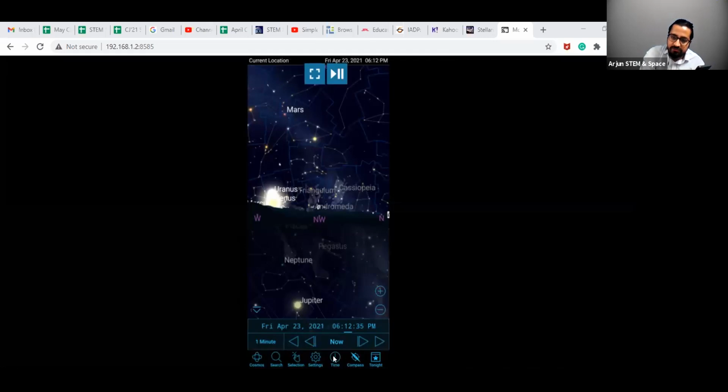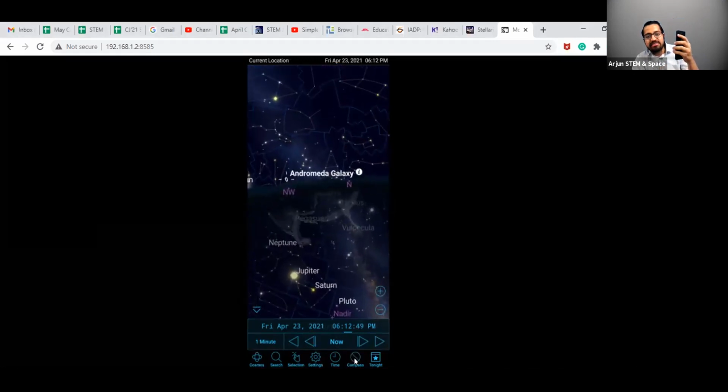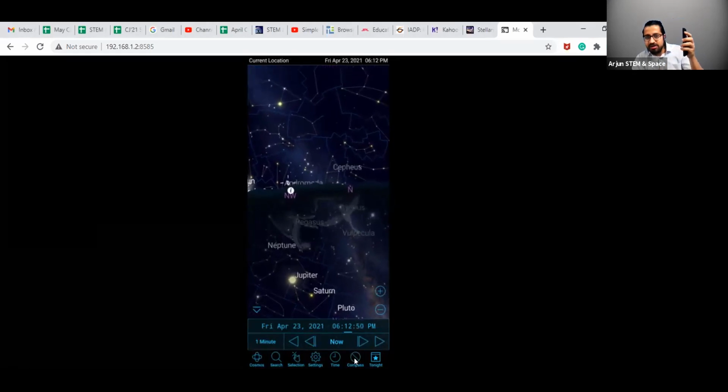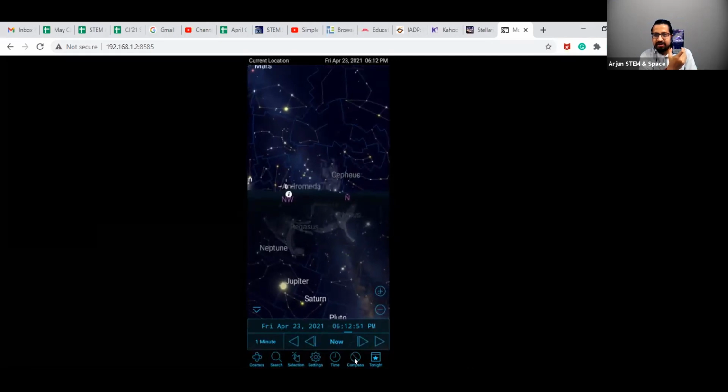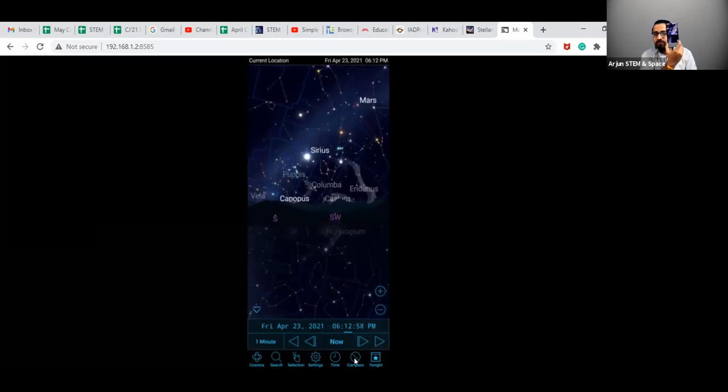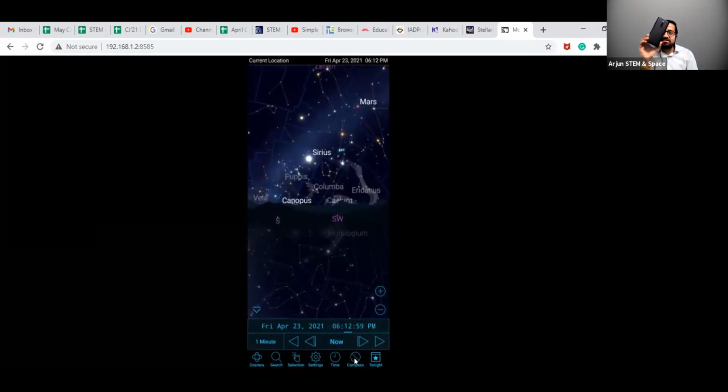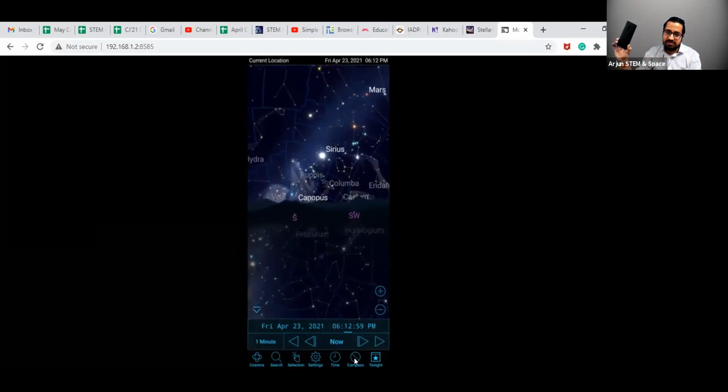I will go to this one which says compass. Can you see this compass on the bottom panel again? As soon as I click on this compass, the gyroscope of my phone is enabled. So now when I turn it, it actually moves according to where objects are in the sky.